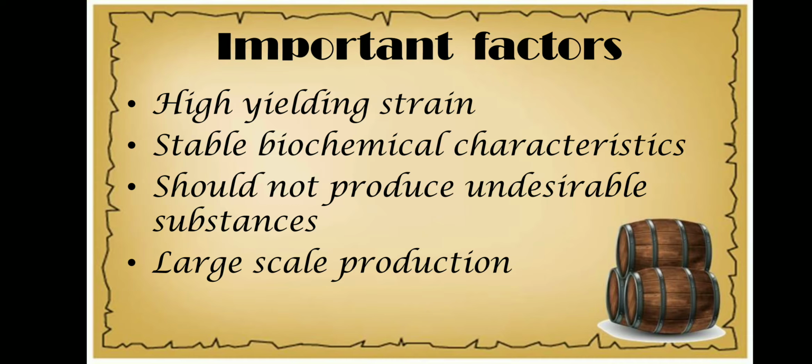We should be able to easily cultivate them on a large scale. Some production strains that we choose, or a microorganism that we isolate, will be able to grow in small scale fermenters or pilot fermenters, but sometimes when we go for large scale production, it will not show much growth. So the production strain that we select should be easily cultivated on a large scale. So we have to choose a production strain which will fulfill all these characteristics.